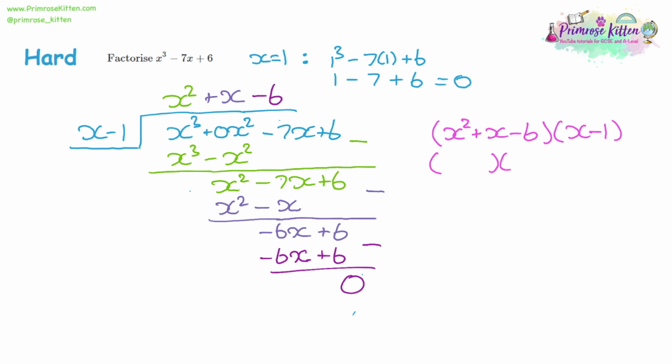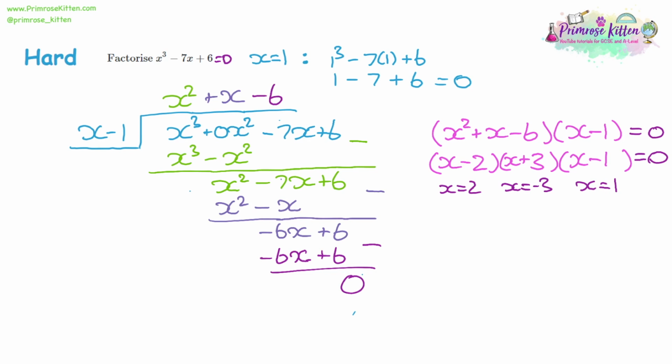Factorise the quadratic if you can. Doing it by inspection, it looks like negative 6 is going to end up coming from a 3 and a 2. To get a positive x in the middle, the larger number must be positive. So there's our final answer. And again, if this was solving an equation that's equal to 0, and it isn't always, sometimes you have to factorise, but if it was equal to 0, then we need x equals 2, x equals negative 3, and x equals 1 as our final answer.